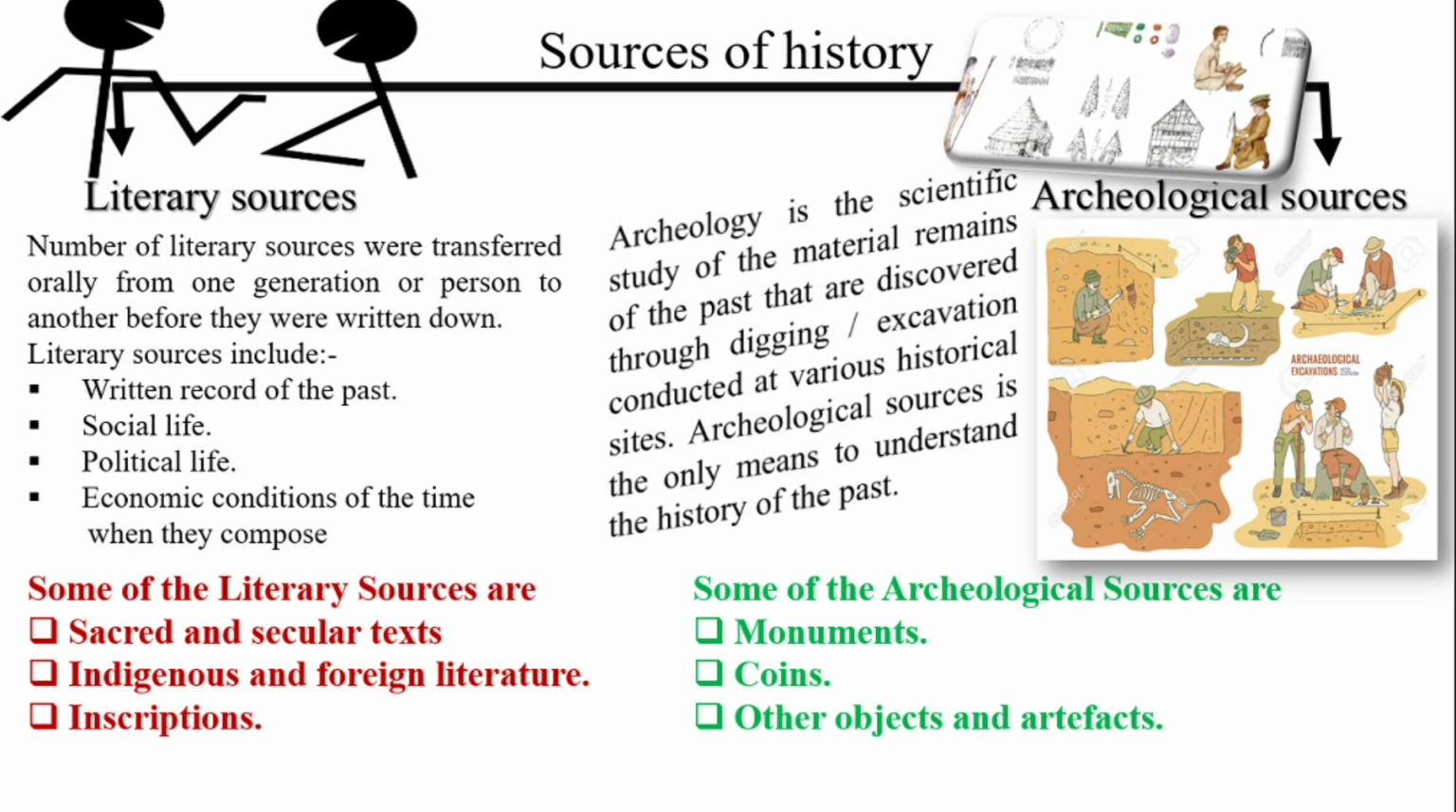In history, there are only two ways to know any kind of sources of history. One is literary sources and the second is archaeological sources.